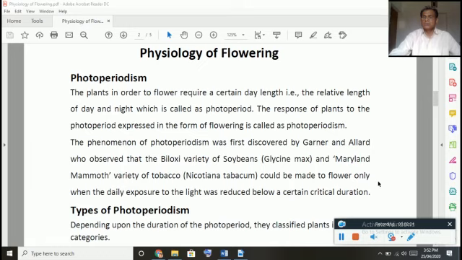Photoperiod. The response of plants to the photoperiod expressed in the form of flowering is called as what? Photoperiodism. So photoperiodism is a phenomenon where the flowering of plants depends upon the length of daytime and even the length of night period.